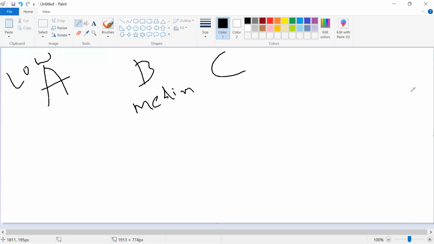Yeah. Okay, so let's take 3 servers, A, B, and C. A is low capacity, B is medium capacity, C is high capacity. So how am I saying the capacity? There should be some definition, some measurement.